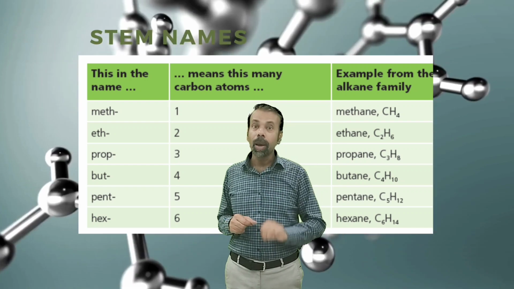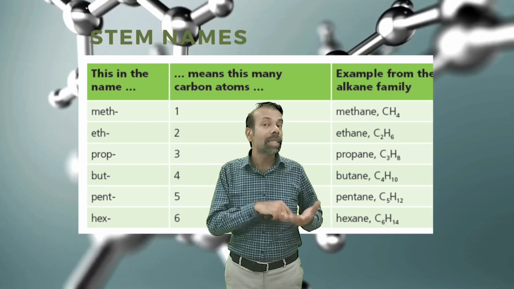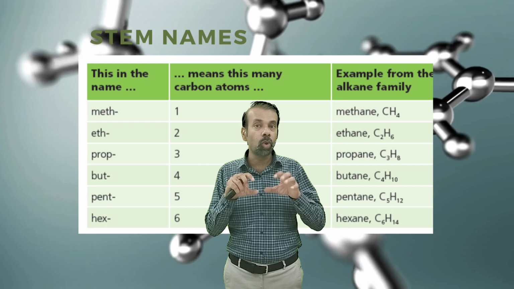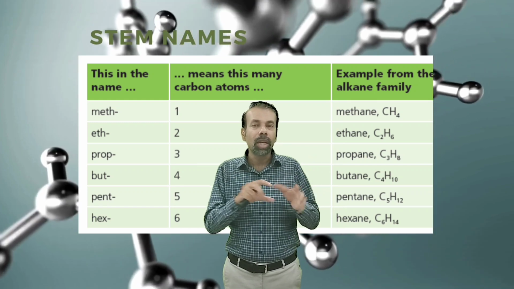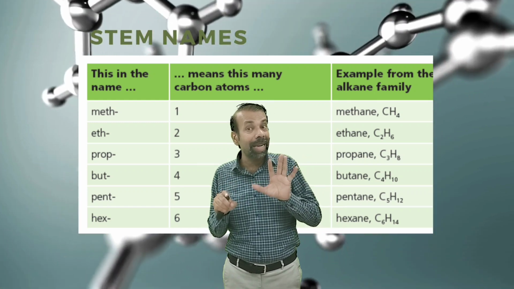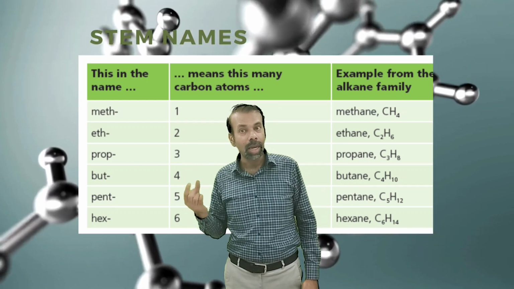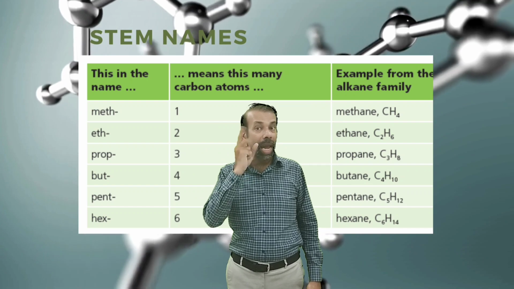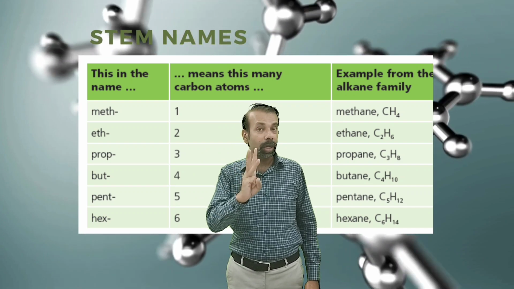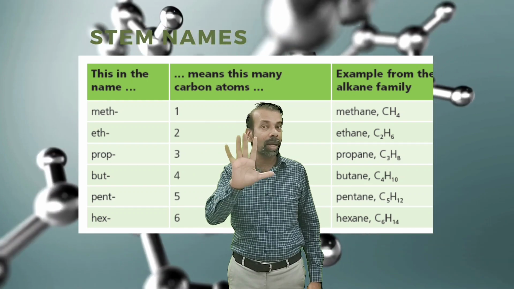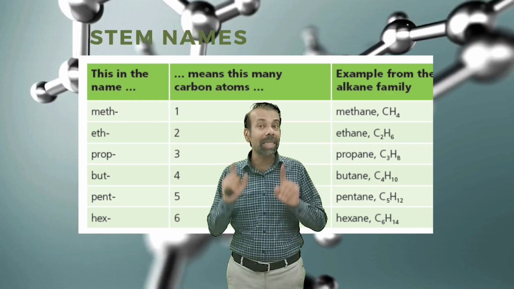But 4, pent 5, hex 6, and oct, as you know, octane, high octane. So octane means 8 carbons. So you must remember this counting: meth 1, eth 2, prop 3, but 4, pent 5, hex 6.